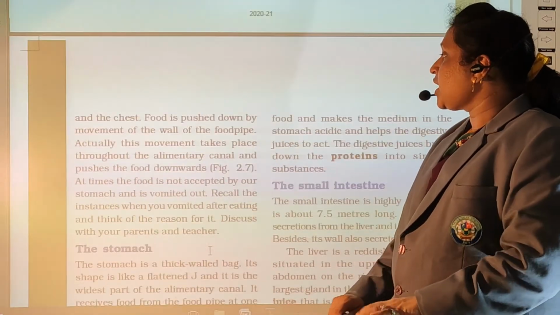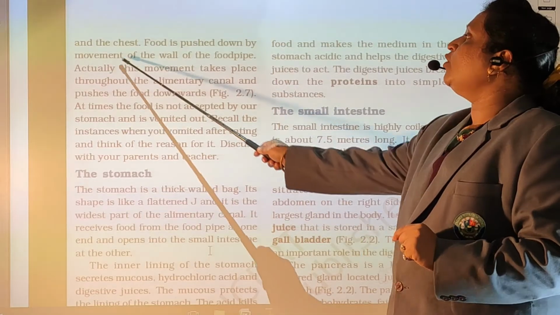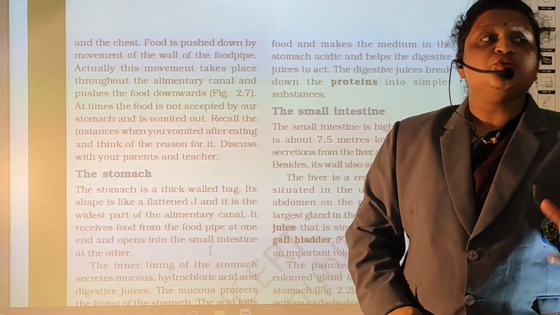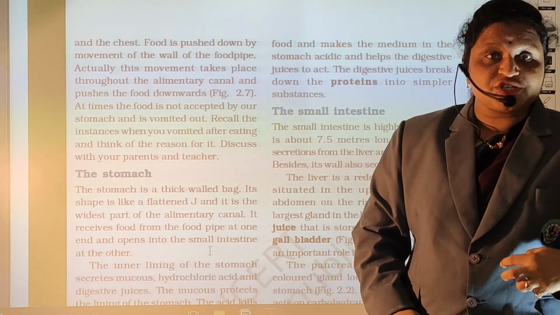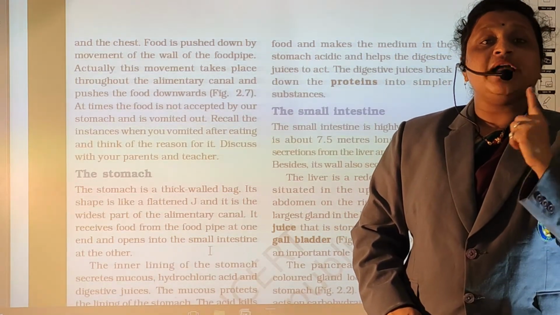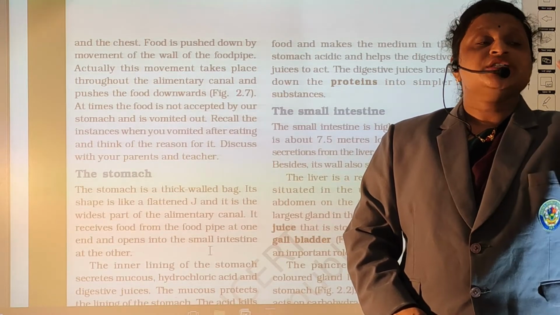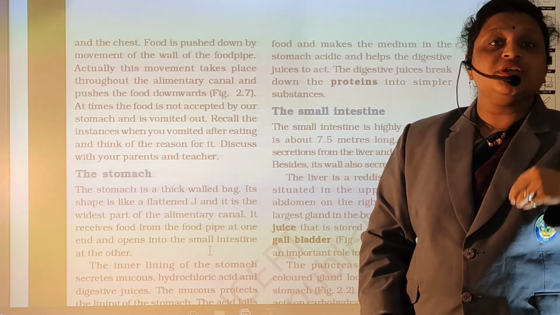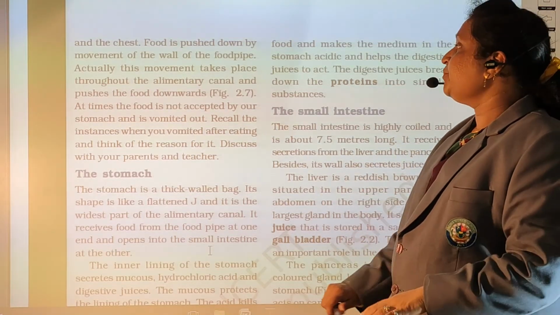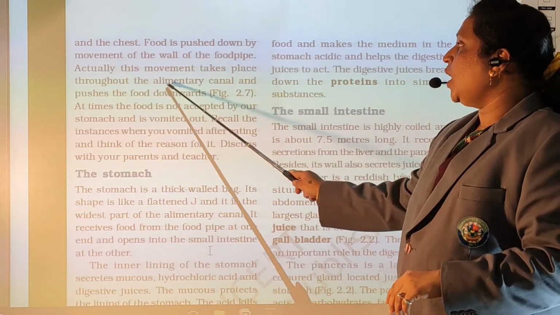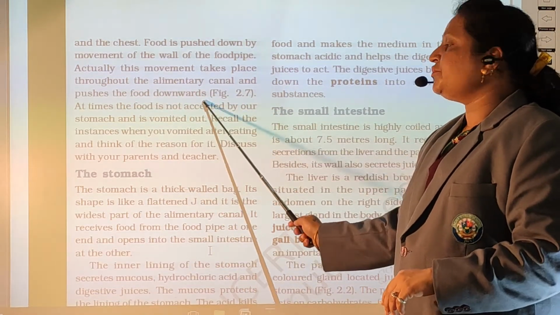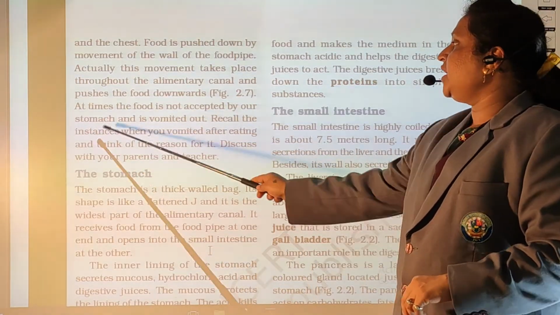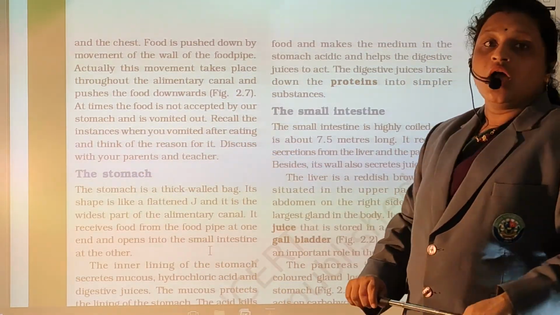So food is pushed down by the movement of the wall of the food pipe. The food pipe helps us to push the food in the downward direction. जो पाइप होता है, इस पाइप में रिंग लाइक स्ट्रक्चर होता है. जब हम खाना खाते हैं, so that food pipe helps us to move the food in the downward direction. Actually, this movement takes place throughout the alimentary canal and pushes the food downward. So, at this time, food is not accepted by our stomach and is vomited out.